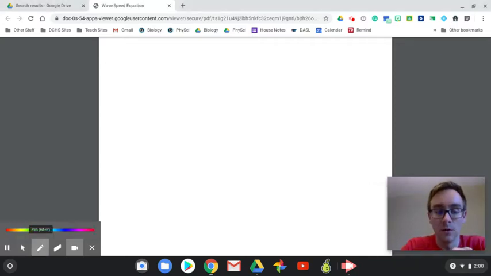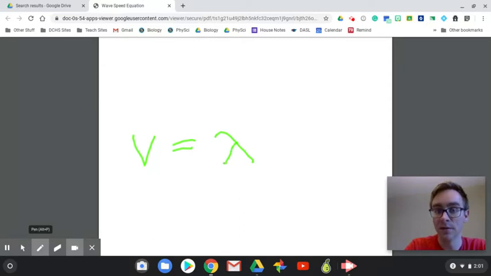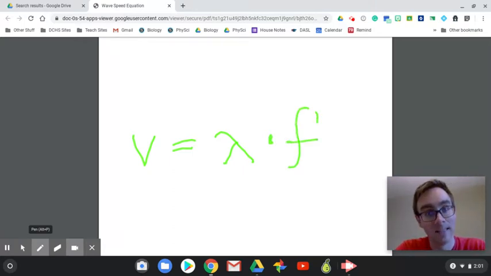All right, so for the formula, wave speed, it's velocity, so we represent that with a v, right? For velocity, how fast, it's going to be equal to that specific wave's wavelength in meters, times its frequency. And that's pretty much it.